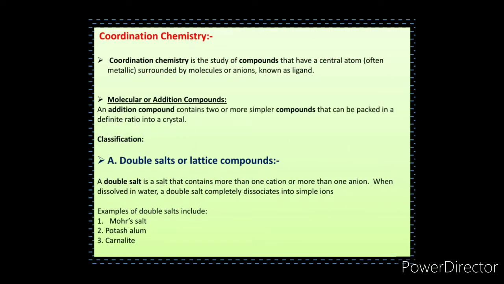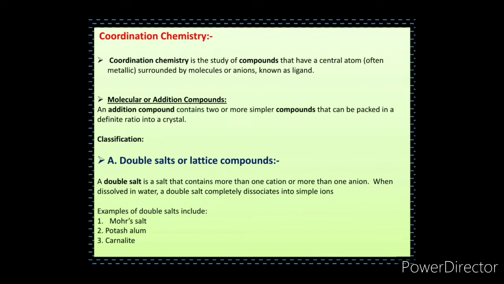Before starting our major point, we should know the definition of coordination chemistry. It is the branch of chemistry which deals with the study of coordination compounds. Now the question arises, what are coordination compounds? You might have studied in the earlier standards. Coordination compounds are those compounds in which a coordinate bond is present between the metal atom and certain groups or atoms attached to the central metal atom.